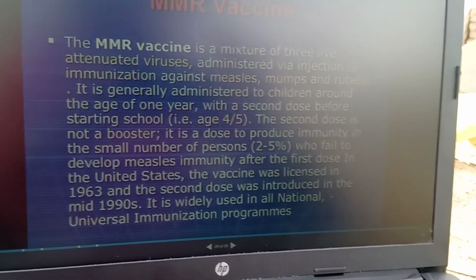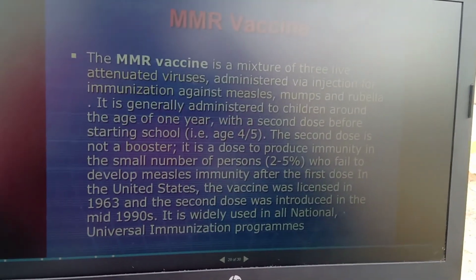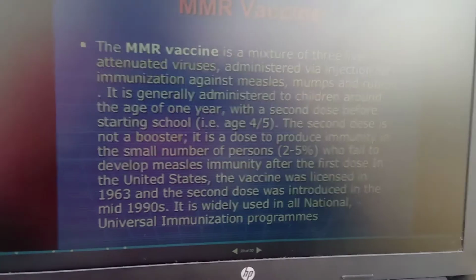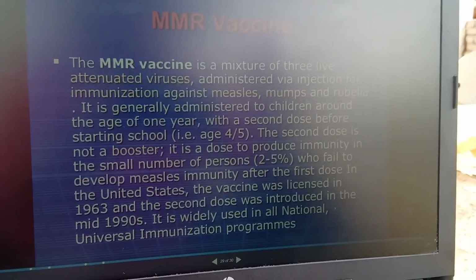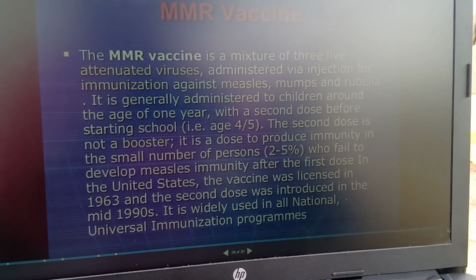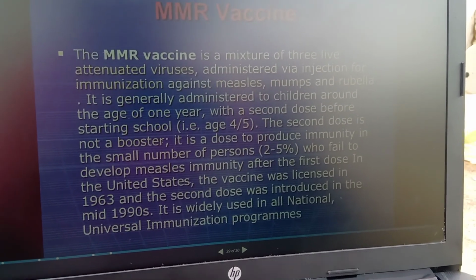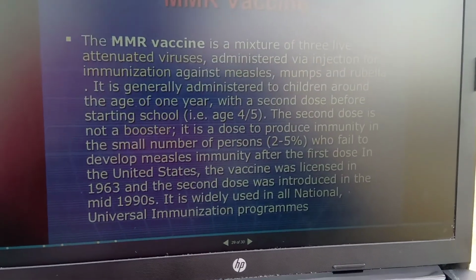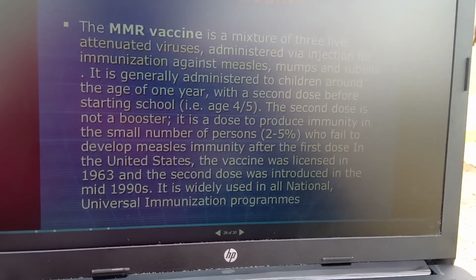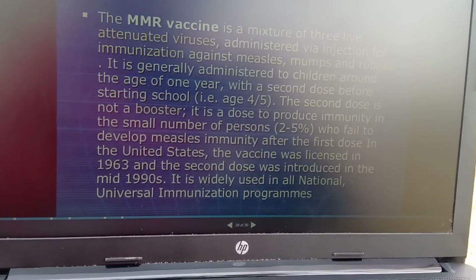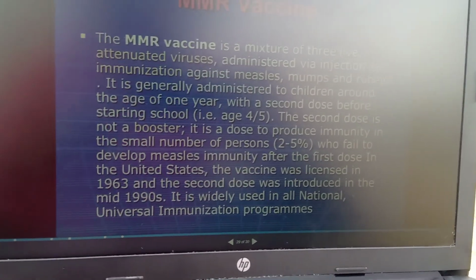Okay, so the MMR vaccine is a mixture of three live attenuated viruses. Okay, so that is immunization against measles, mumps, and rubella. Okay, at the age of 1 year, and then they give a second dose before starting school. Okay, and the second dose is not a booster dose, but it raises immunity levels in order to protect against the infection.